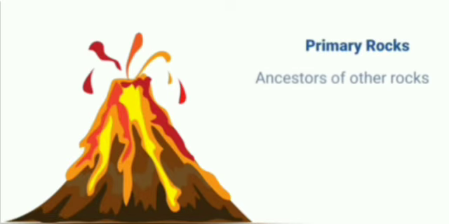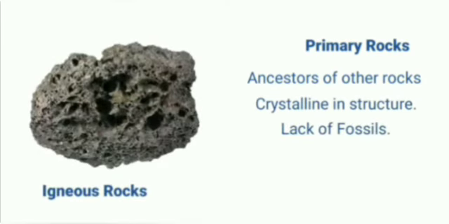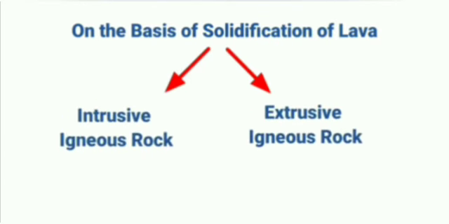It is also called primary rocks. It is crystalline in structure, lacks fossils, and is very hard. On the basis of solidification of lava, igneous rocks are classified into two: intrusive igneous rocks and extrusive igneous rocks.